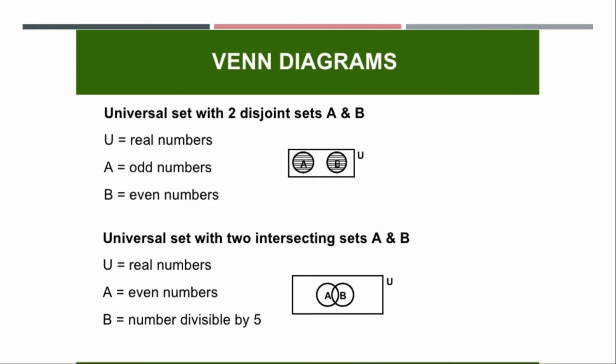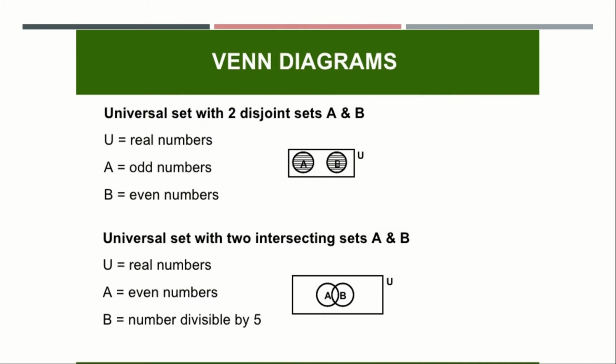Universal set with two disjoint sets: disjoint sets will not have any common elements. If A is equal to odd numbers, B is equal to even numbers and U, the universal set, is real numbers, then both A and B are in the universal set, but A and B are not joined because both don't have any common elements. In the second one, U is equal to real numbers, where A is even numbers and B is numbers divisible by 5.